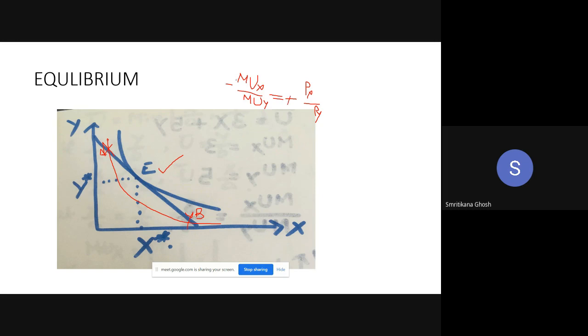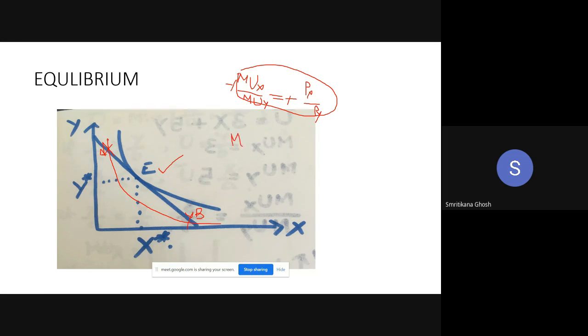Then what is the equilibrium condition? Mu x by mu y is equal to px by py. So what is mu x by mu y? The name of mu x by mu y is MRS, right? Marginal rate of substitution. So what is the equilibrium condition?